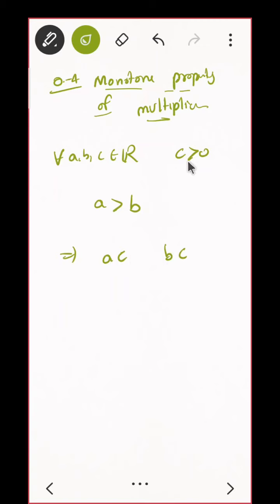Your c is positive. Yes, ac is greater than bc. Do you agree, everyone?